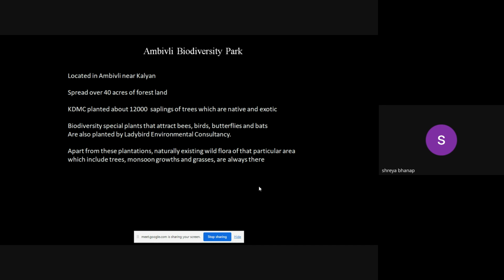Mostly in monsoon, if you visit that particular place, Ambivali Biodiversity Park, one can find what is known as wild flora. Lots of herbs and shrubs and the majority of the grasses flower, they bloom during this monsoon season. So the wild flora which was already there is kept as it is, and keeping in mind the wild flora and studying it, the plantations and the butterfly garden and the bee garden were planted.